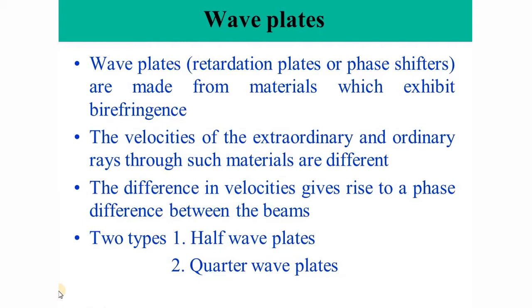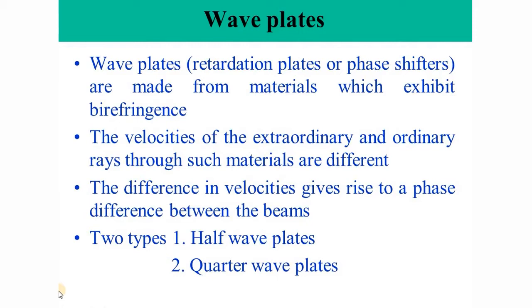And inside this wave plate, which is made up of a birefringent or doubly refracting crystal, as it splits into two rays, it is well understood that the velocity of these two rays will be different through this material. And this difference in velocity gives rise to a phase difference between the two beams when they come out of the crystal.